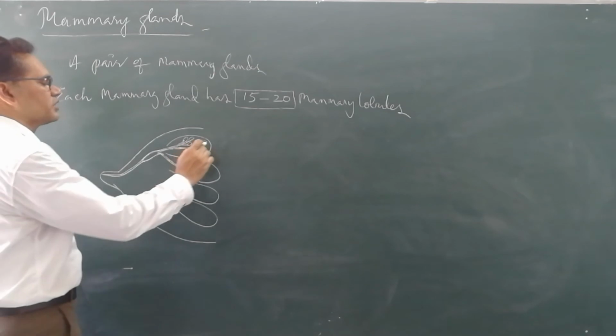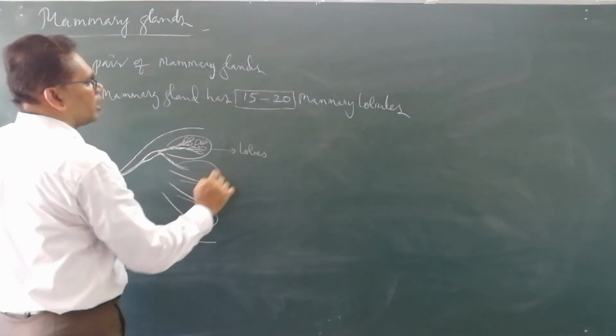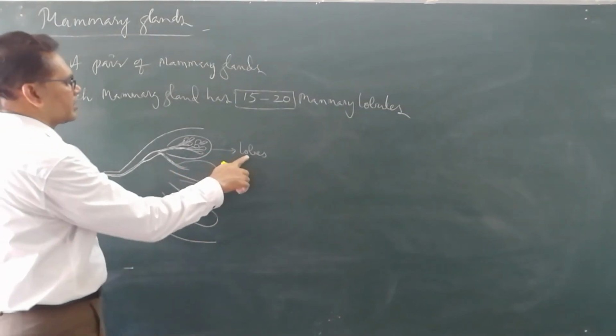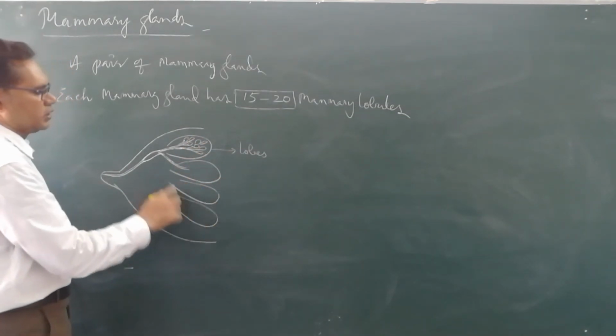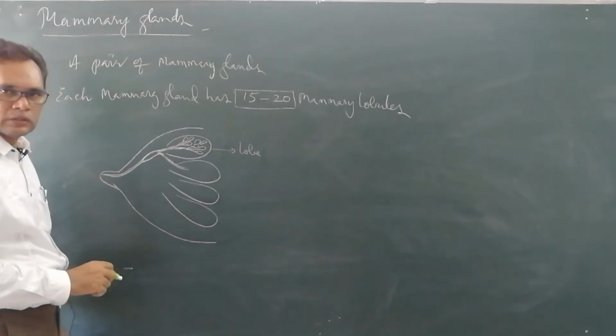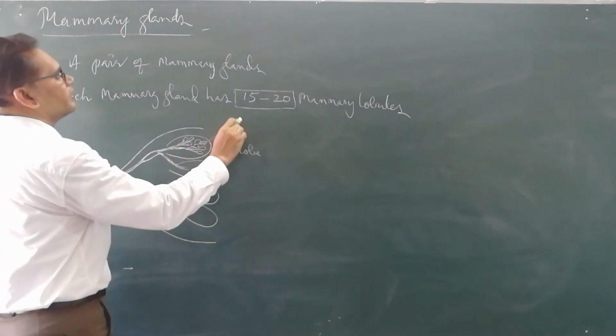Now listen to what I am saying. These are the lobes. How many lobules? Many, hence lobules. Now these are the lobes, 15 to 20 lobes. This is one lobe, we are showing one lobe. Each lobe consists of, what are these structures? Alveoli.